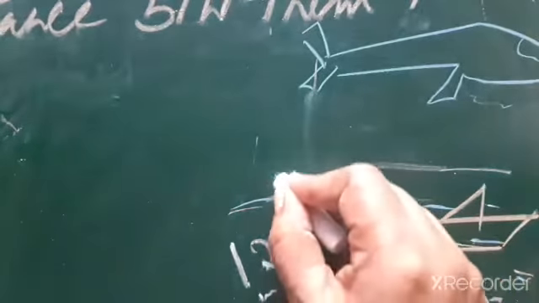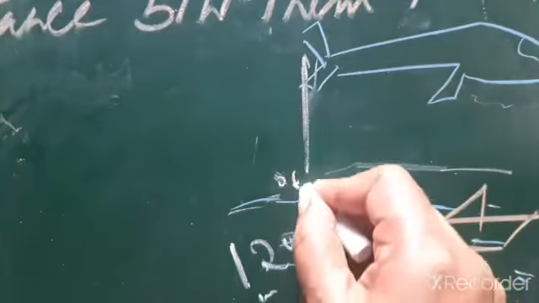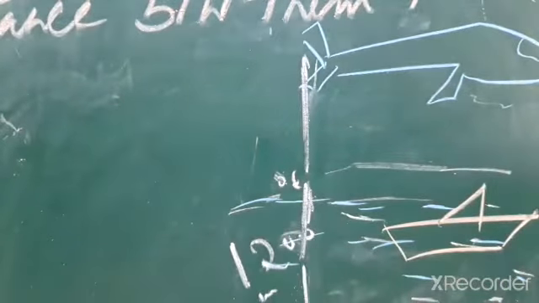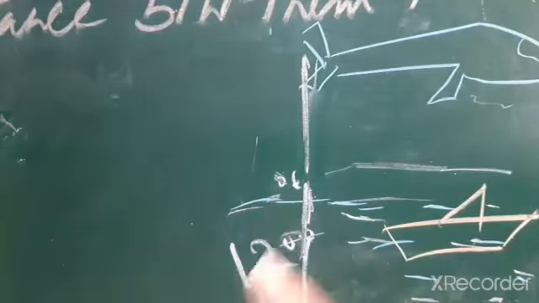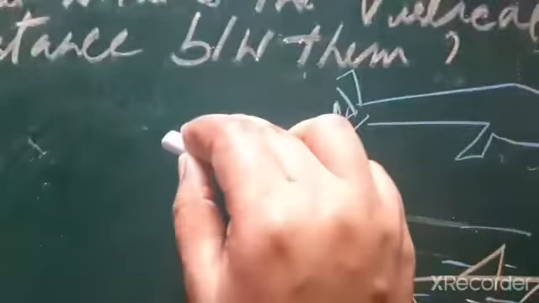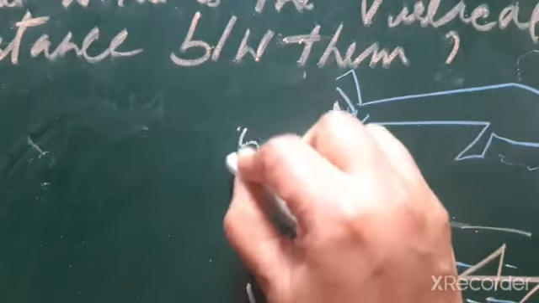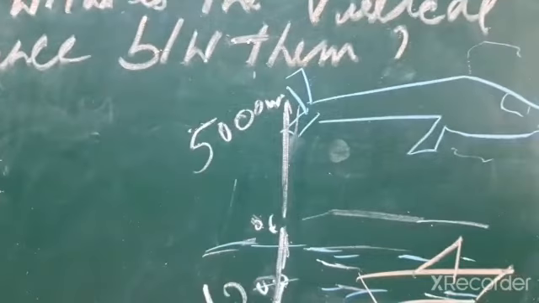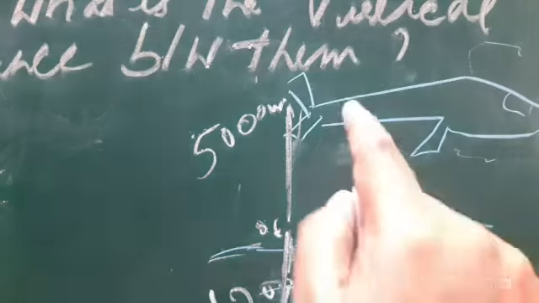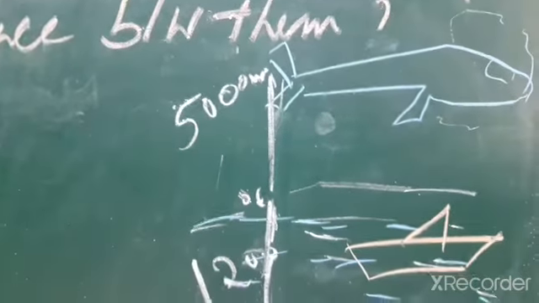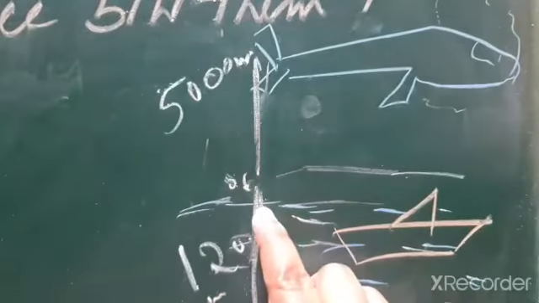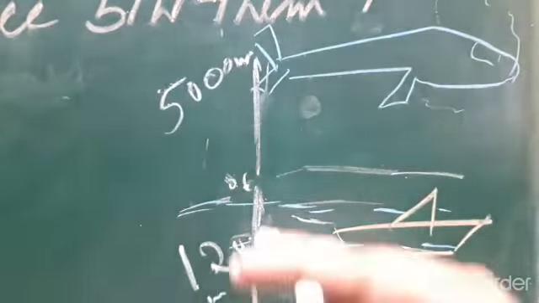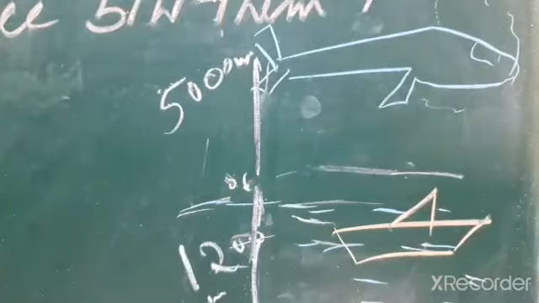Okay, vertical height means straight line, and vertical distance. A plane is flying at a height of 5000 meter above the sea level at a particular point. Okay, it is exactly above a submarine floating 1200 meter below the sea level. Okay, below the sea level.